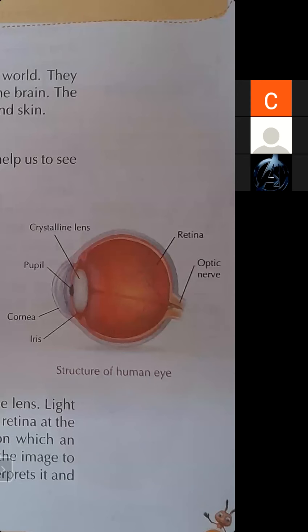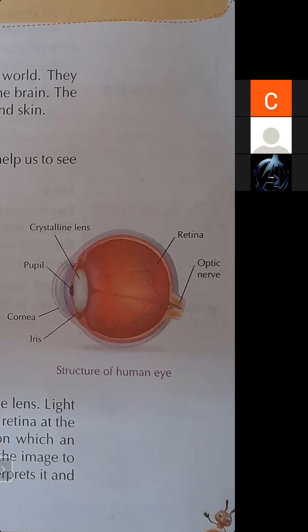In the structure of human eyes, the outer transparent part is the cornea. After that, we have a round colored part, that is the iris. In the middle of the iris, there is a central black part. That central black part is known as the pupil. Inside the pupil, there is a transparent material known as the lens or crystalline lens. Behind the eyes, there is a part known as the retina, and the retina is the part of the eyes where the image will be formed.